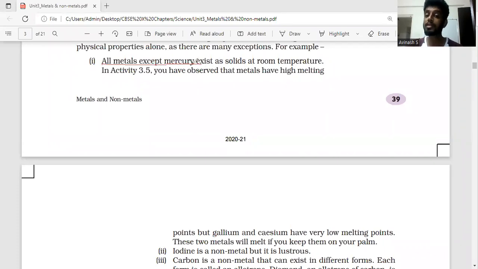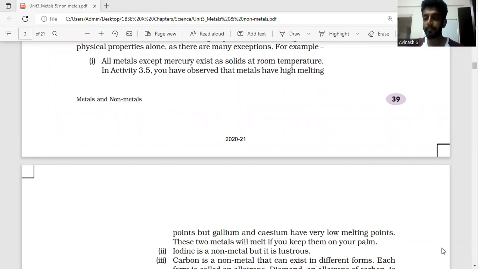So that is why, and because of this property of mercury, because it is a liquid, we can easily use it in thermometers so that it can easily rise and come down because it's a liquid. So we are making use of this property of mercury. Okay.